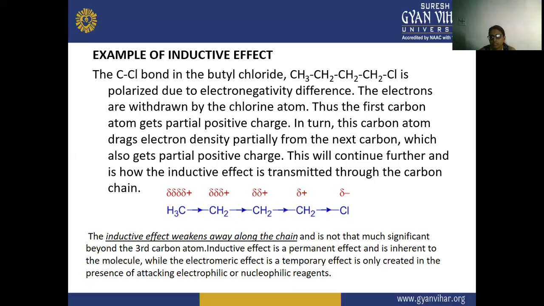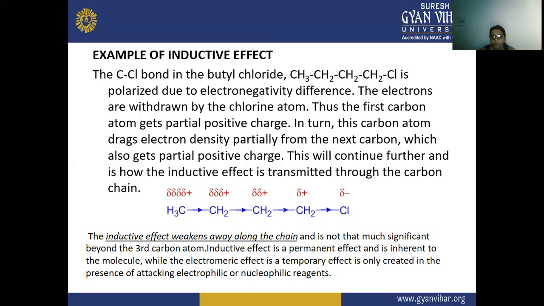Due to this dragging of the electron density, the inductive effect is transmitted through the carbon chain.